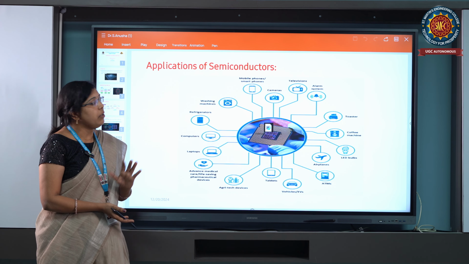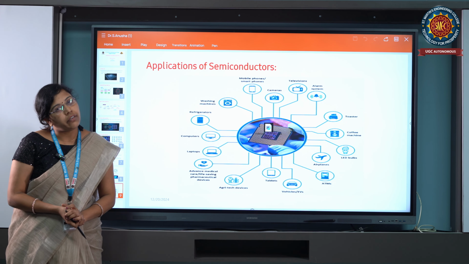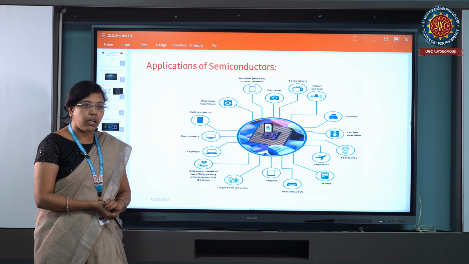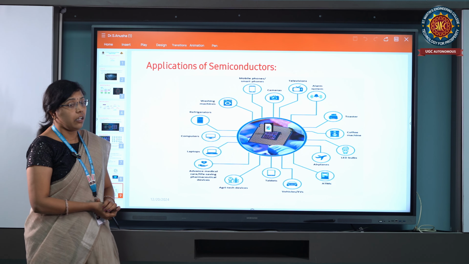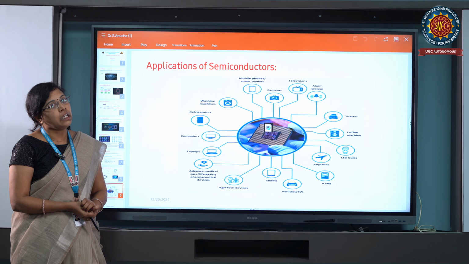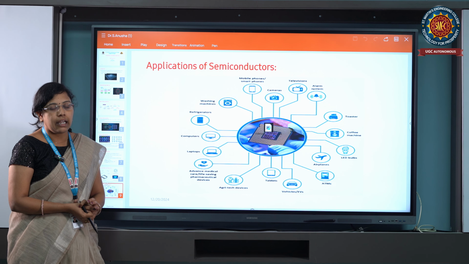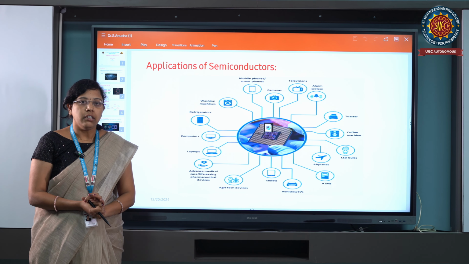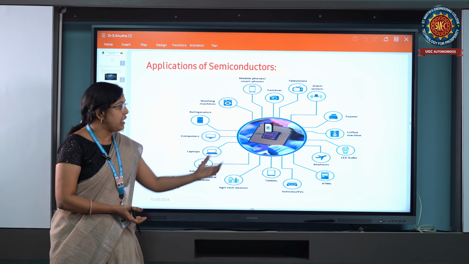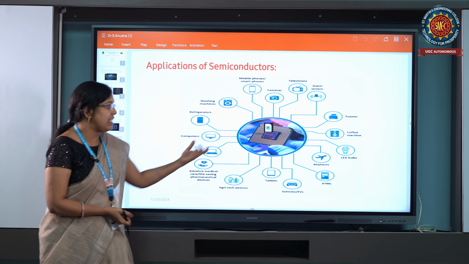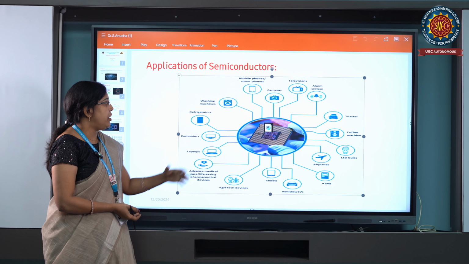When we talk about the application of semiconductors, nowadays electronic devices are ruling advanced technology. When we discuss more advanced technology, nanotechnology is also one of the main branches of the construction of these devices. Nowadays material science and nanotechnology are the main basis for the construction of electronic devices. This is the example, and this is one beautiful picture of semiconductor devices. This is the basic example for semiconductor materials.